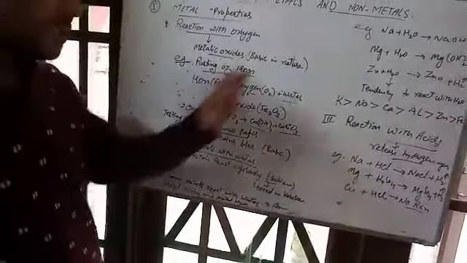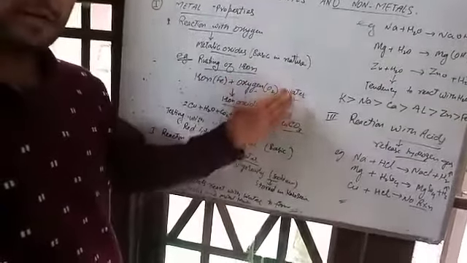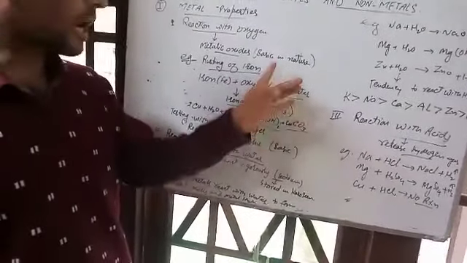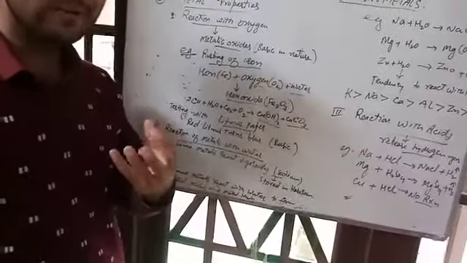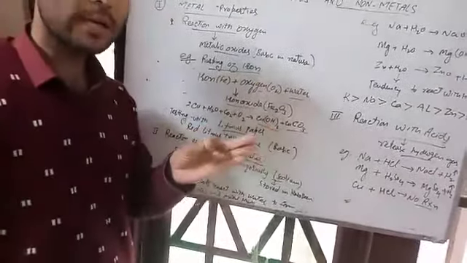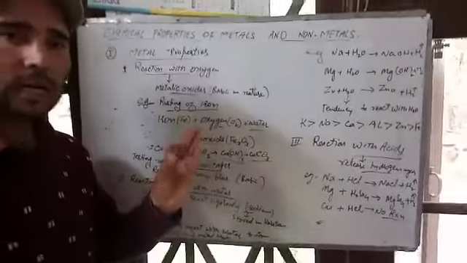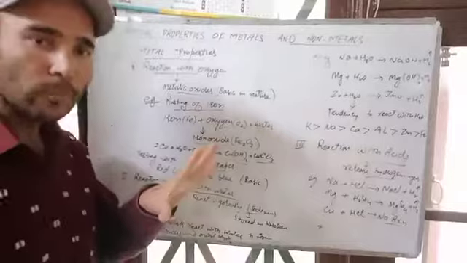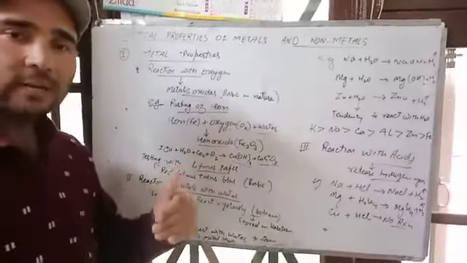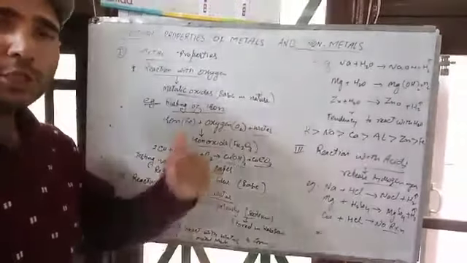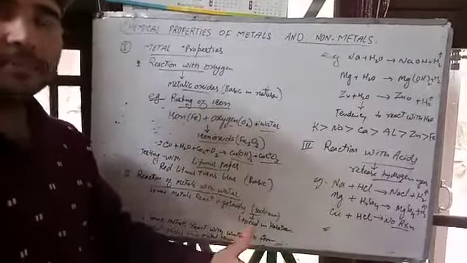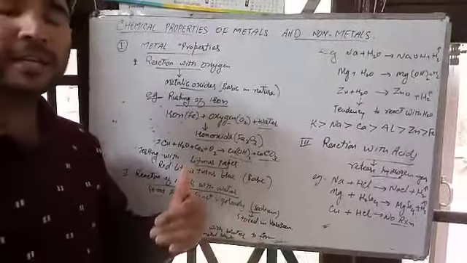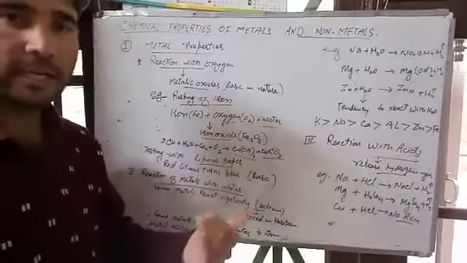How do we test these oxides? Are they basic or acidic in nature? I already mentioned these are basic in nature. How do we test this? In our laboratory, there are small papers known as litmus papers, and these litmus papers are two in color. They are either red or blue. If the red litmus paper changes into blue, it indicates that it is basic in nature. If the blue litmus changes into red, it indicates that it is acidic in nature.